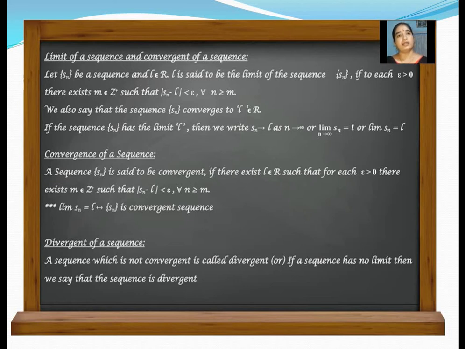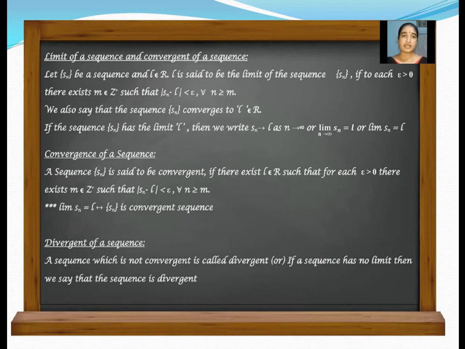Now let us discuss the convergence of a sequence. The convergence of a sequence is defined as: for epsilon greater than 0 there exists a positive integer m belongs to Z plus such that mod Sn minus L is less than epsilon for all n greater than or equal to m.